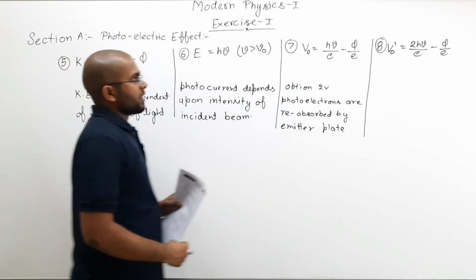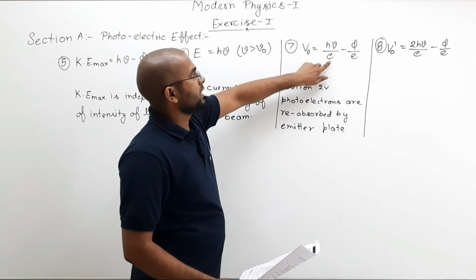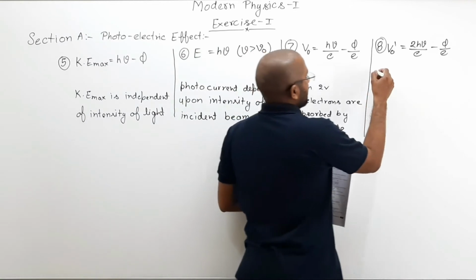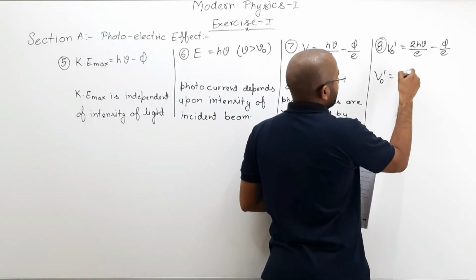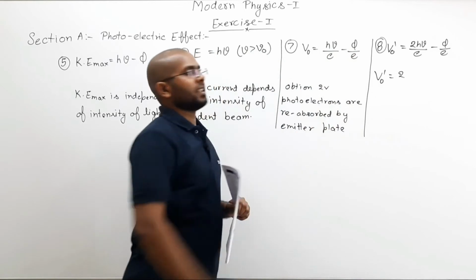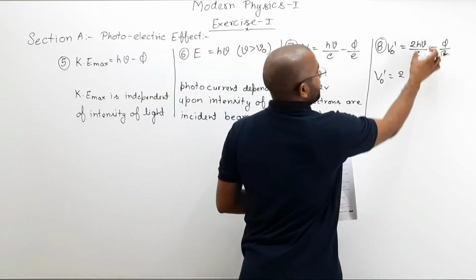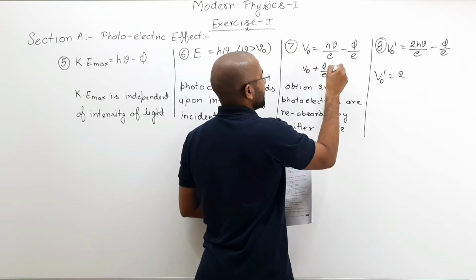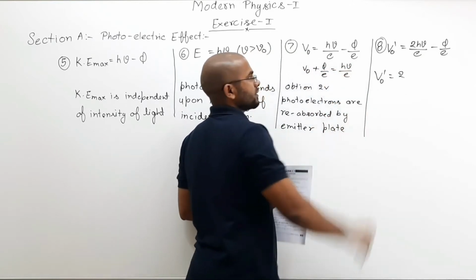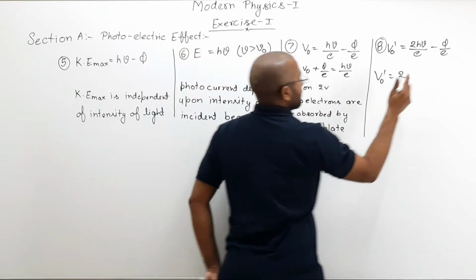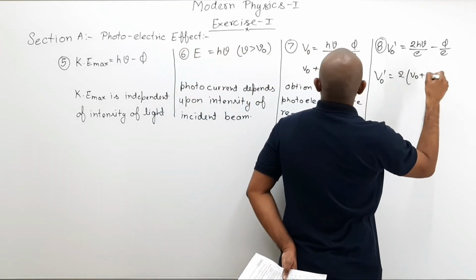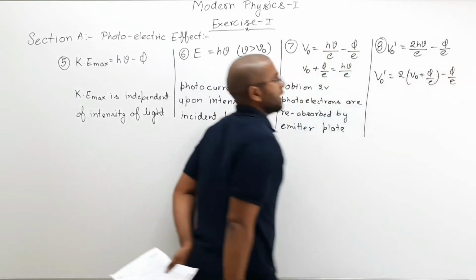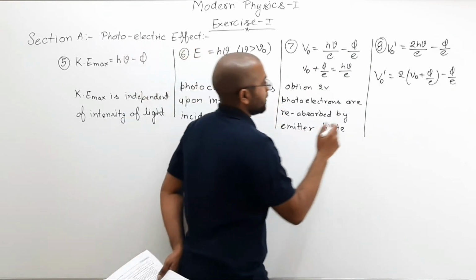Now, can I write φ by e equal to V naught plus this? So let us write V naught dash equal to twice of hν by e, and in place of hν by e I can write V naught plus φ by e, which equals hν by e. So write this here: V naught plus φ by e, minus φ by e, and solve that a little bit.